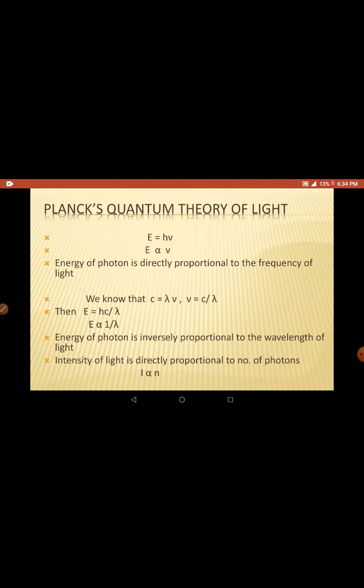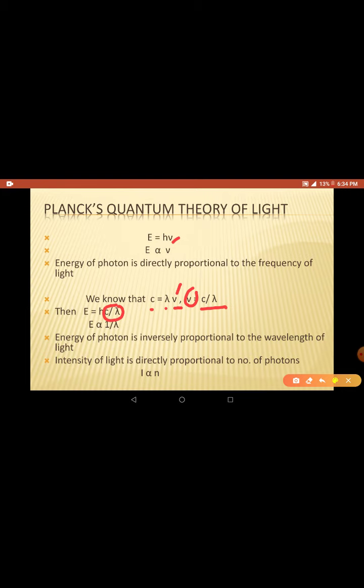And we know one formula, right? Speed of light is given as wavelength into frequency. This is the general formula for speed of light. So in this way, if you equate it for frequency, you are going to get c by lambda. Substitute the same value of mu here. In case of h mu, in place of mu, you will get c by lambda.